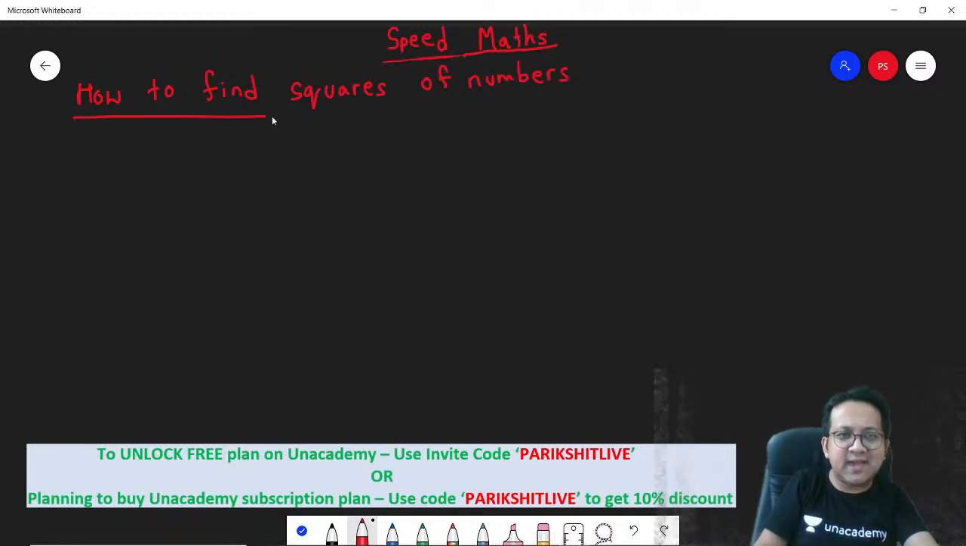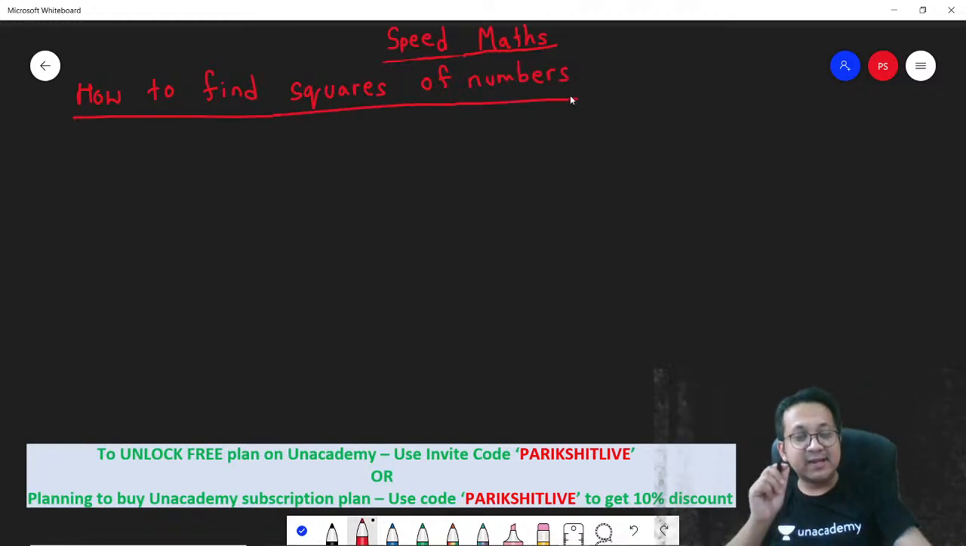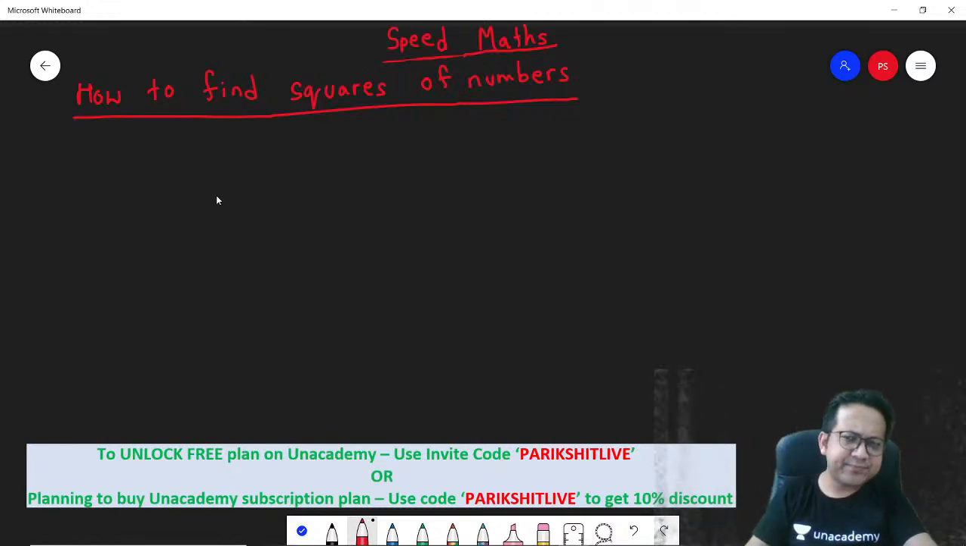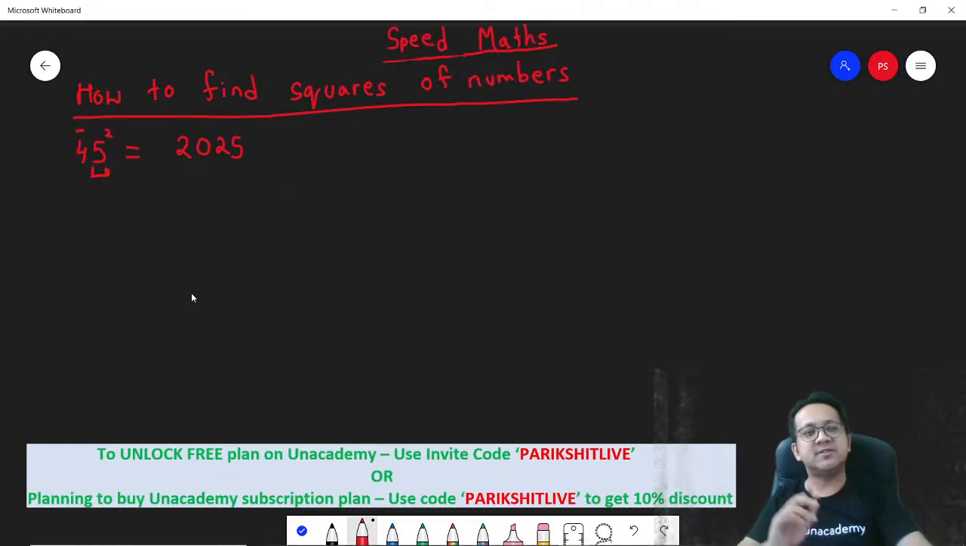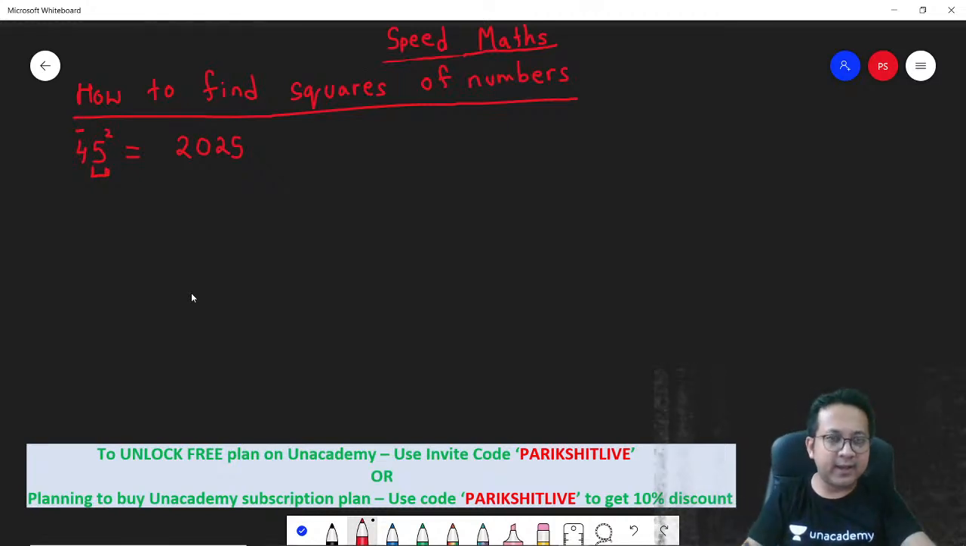So I think this is again something very easy that you can easily focus on. Let's look at 45 square first. Now first we are looking at squares of numbers ending with 5. 5 square is 25. And then you take the tens digit 4 into the next digit. What is the next digit? 5. So 4 into 5, 20. That's your answer: 2025.